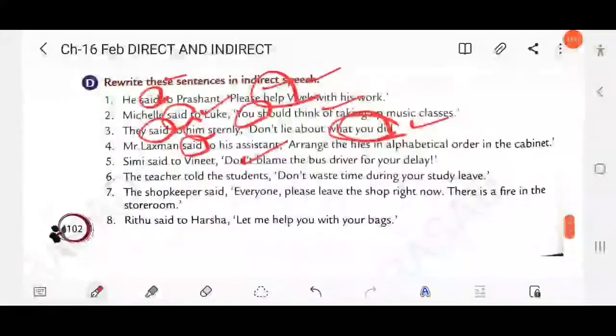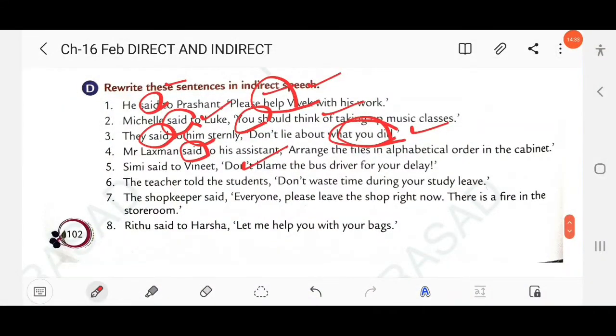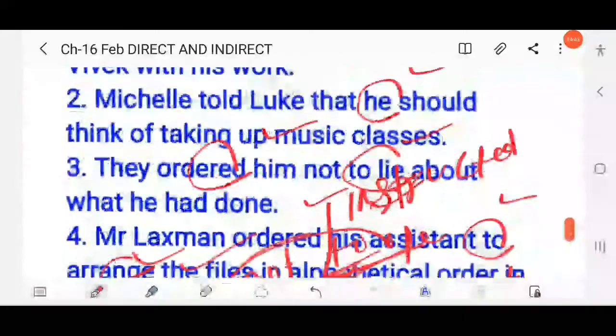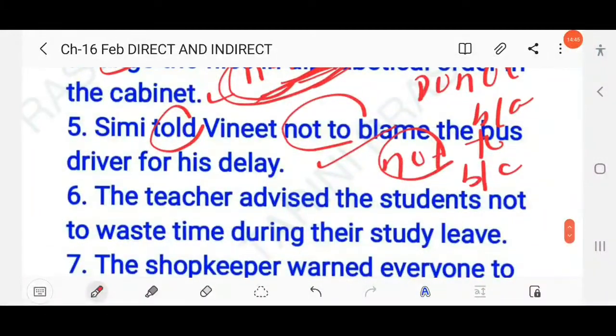Then next question here: the teacher told the students, don't waste time during your study leave. So this is one type of advice. So you have to write here, the teacher advised the students not to waste time during their study leave. Here, their refers to the students.